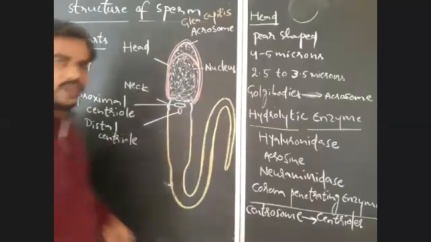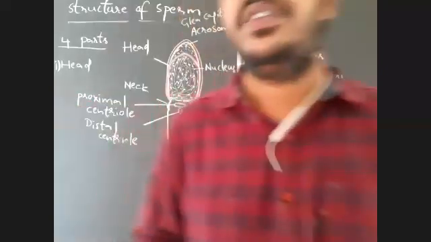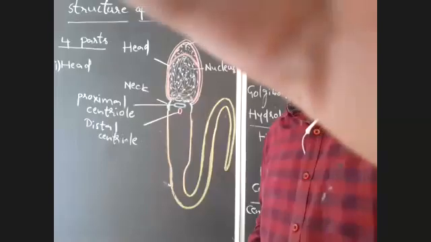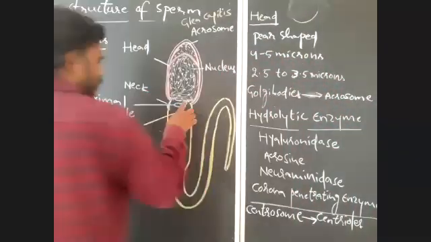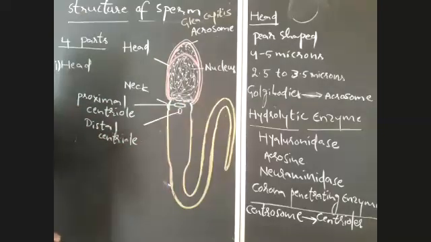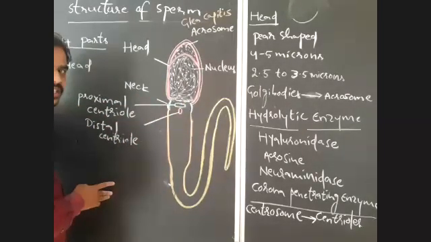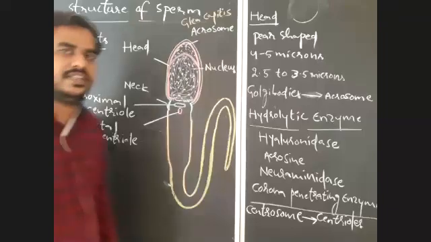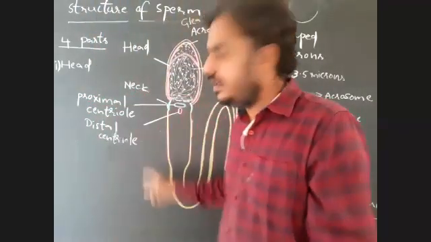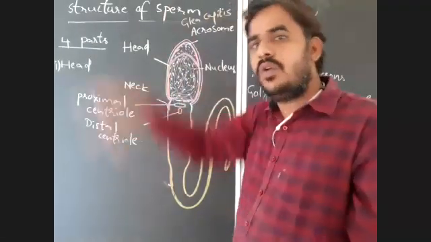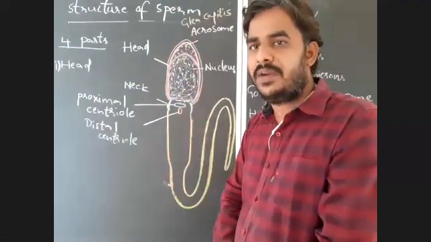What is the use of these centrioles that are present in the neck region? The proximal centriole is essential to begin the cleavages in the zygote. See, the proximal centriole will enter into the ovum along with the nucleus at the time of fertilization.